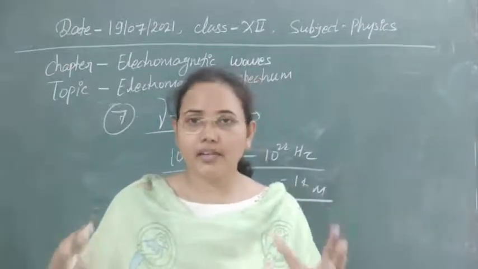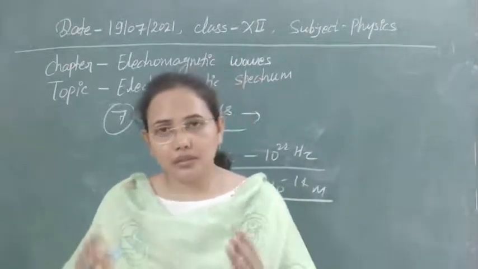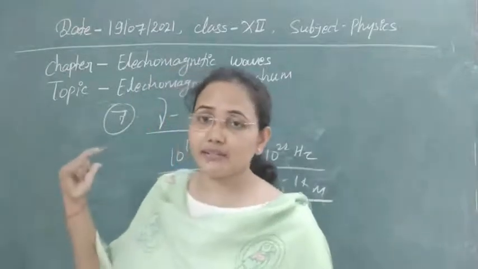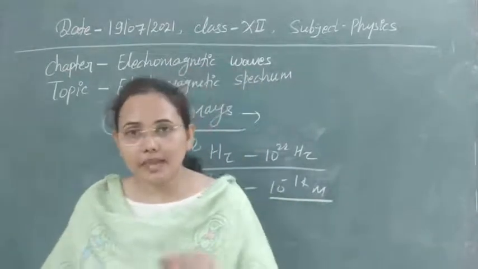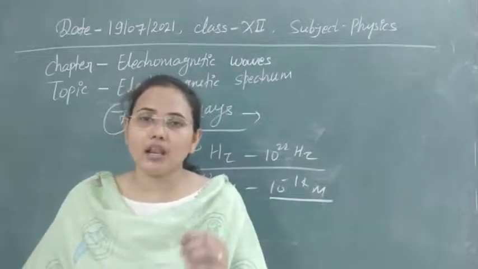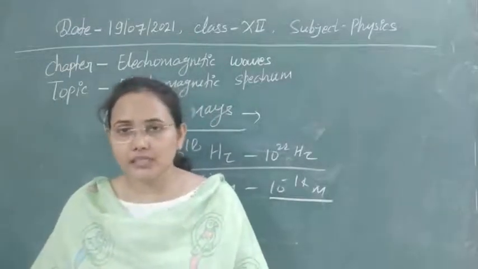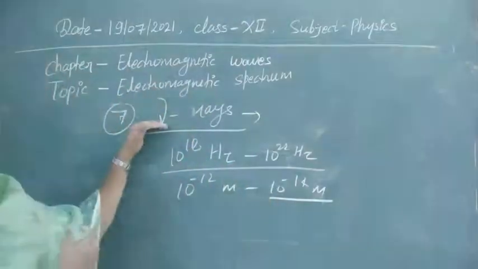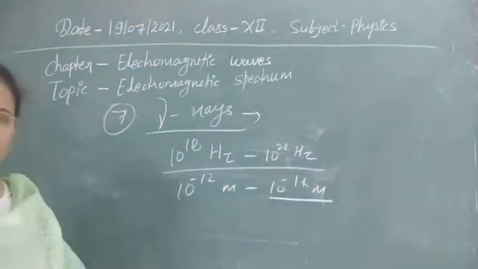Most germs and microorganisms can bear a lot of heat, but when we pass this much energy to them, it can kill them easily.